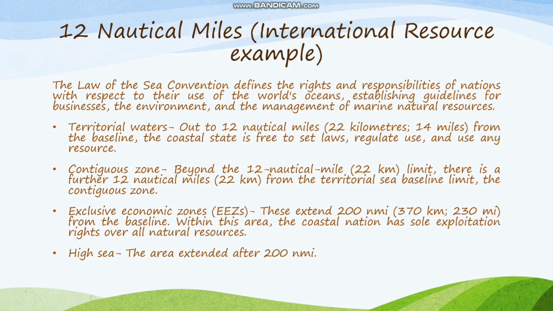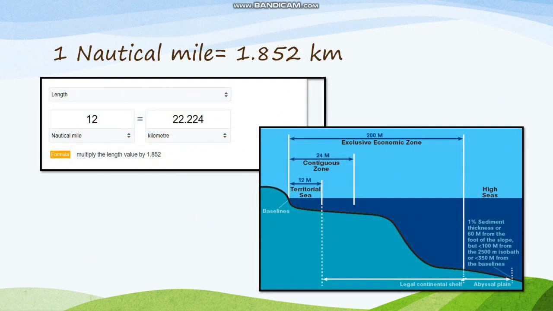The exclusive economic zone, which is very famous for extracting resources, extends to around 200 nautical miles, where a country can extract resources. After 200 nautical miles, we cannot access any resources; this is the high seas. One nautical mile is equal to around 1.852 kilometers, and 12 nautical miles is around 22.224 kilometers. Here we have a diagram which clearly shows how the territorial zones are classified.